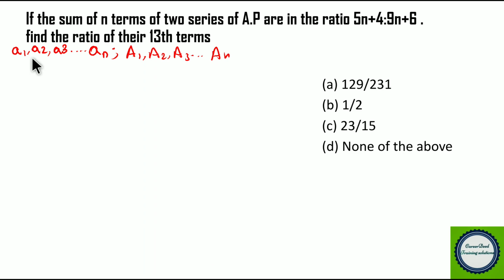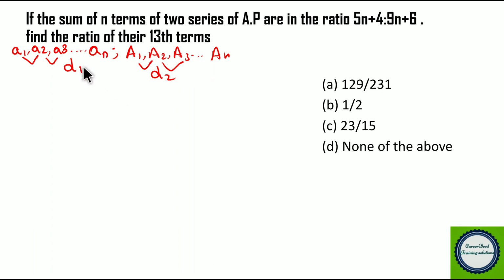Now if you look at the difference between each number in the first series, the difference will be d1, right? So it is the common difference. So the common difference between each digit in the series is d1, and here it is d2, right? So the common difference is d2. Now it is given the sum of n terms of two series of arithmetic progression are in the ratio 5n plus 4 and 9n plus 6.